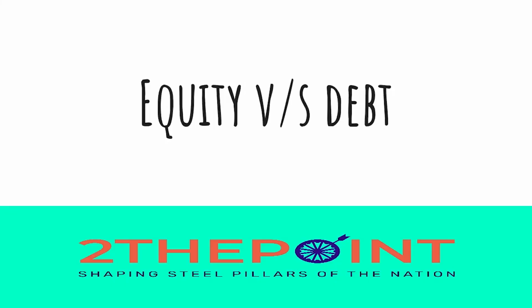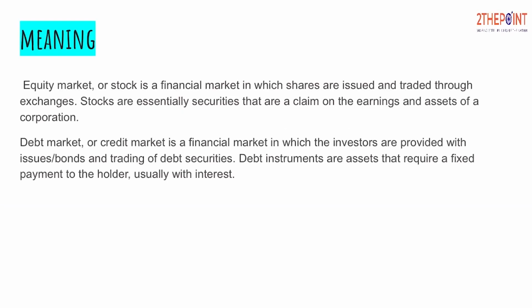In this video we will understand the difference between equity and debt. So let's start with the definition quickly. Equity market or a stock market is a financial market in which shares are issued and traded through exchanges. So what happens in equity? Whenever equity is issued by any company, you get ownership of it.